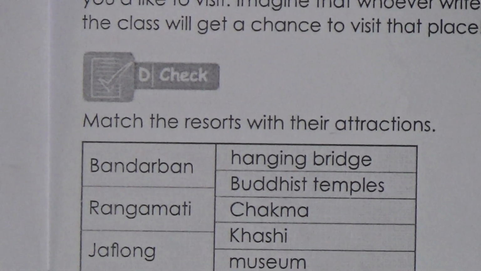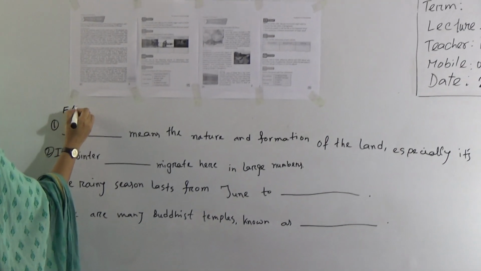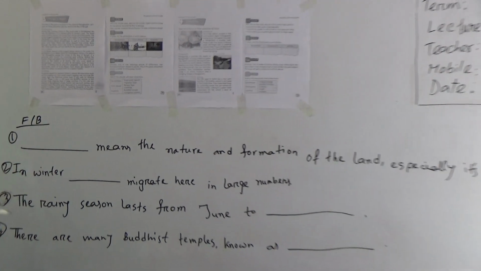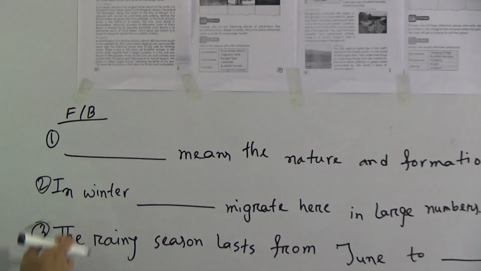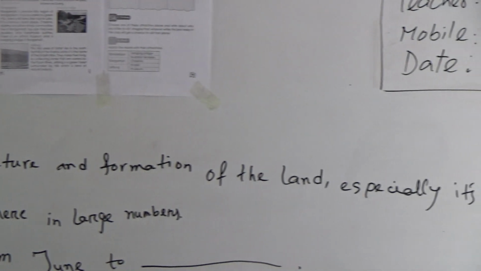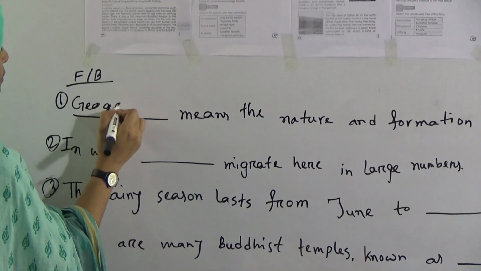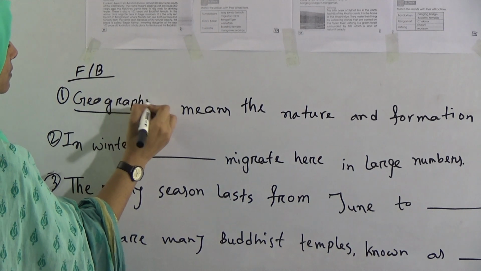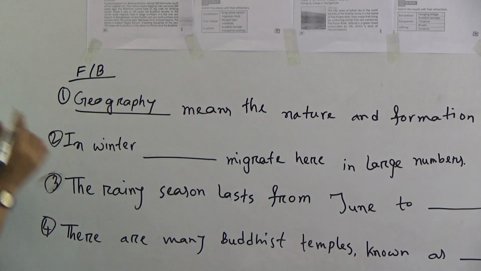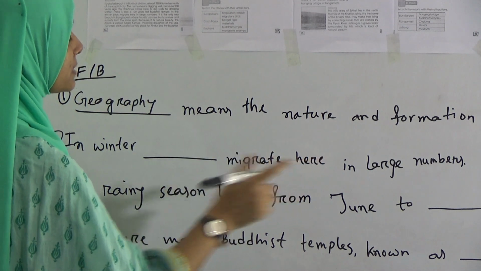Okay, so now dear students, we will go for some fill in the blanks related to these lessons. Number 1, dash means the nature and formation of the land, especially its height. So what is the topic we are talking about? That is geography. We are doing the chapter related to geography. So geography means the nature and formation of the land, especially its height.